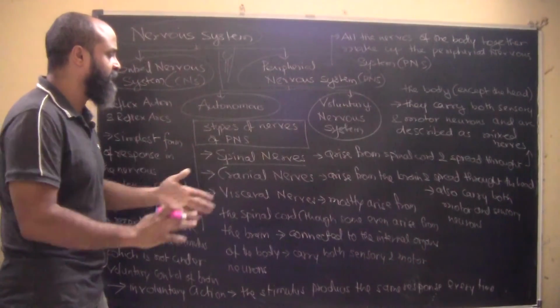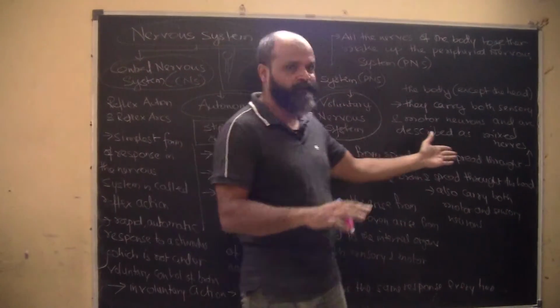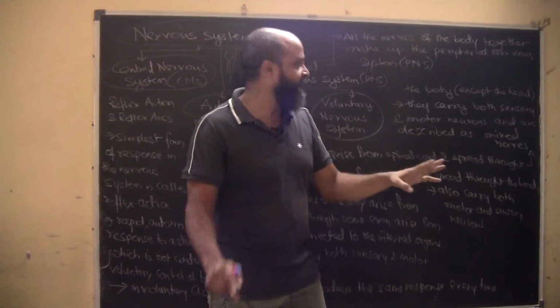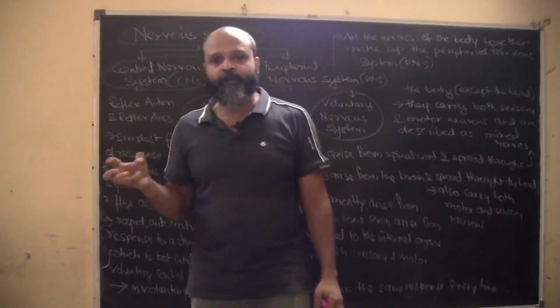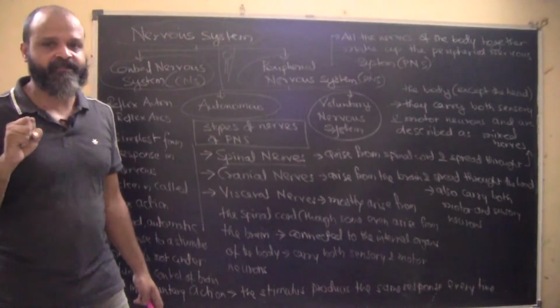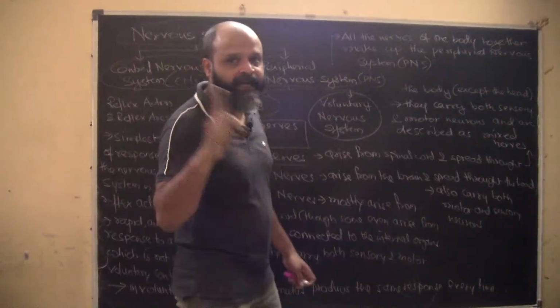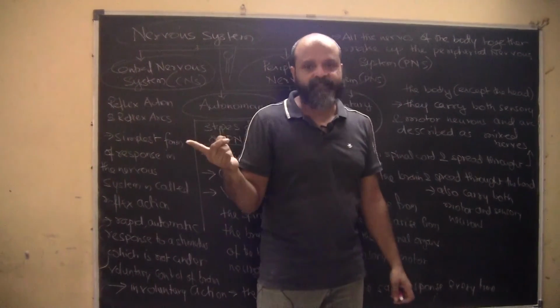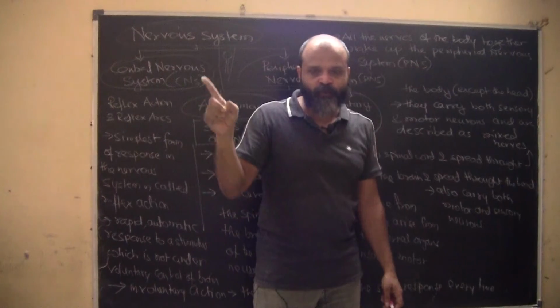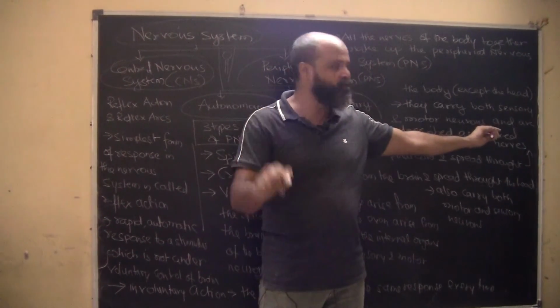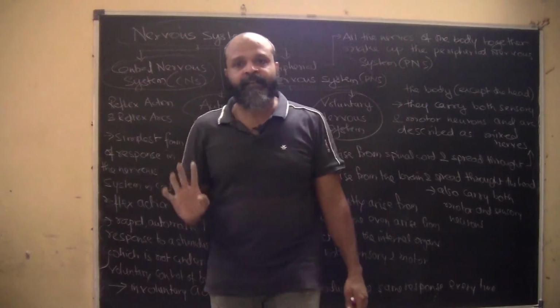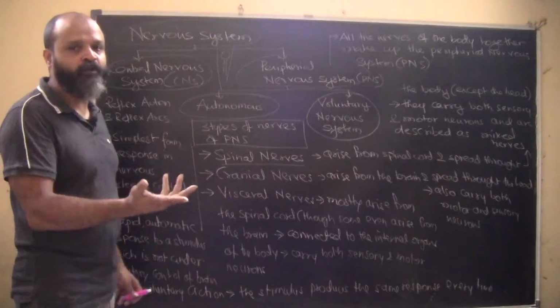So spinal nerves arise from the spinal cord and spread throughout the body except the head, and they carry both sensory and motor neurons. What are sensory neurons? They perceive the stimulus, receive the stimulus and carry the message to the spinal cord. And again from the spinal cord, the necessary action is carried as a message to the motor neurons, so that they can respond to the stimulus.